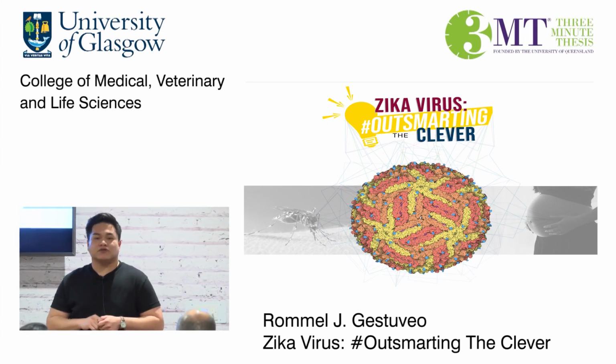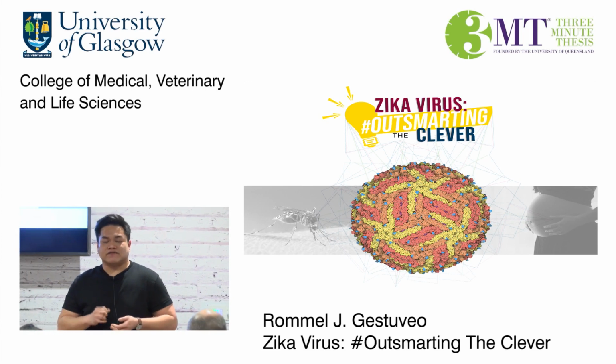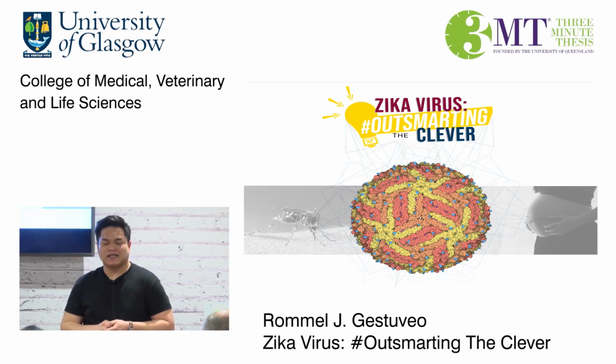This process is a potential target for Zika virus infection so that we can stop it and prevent transmission and infection. The weather in Scotland is not favorable for mosquitoes to thrive, but with climate change and increasing global temperature, we only expect for things to get worse in affected countries, and we expect for other countries that are not affected to have a potential threat. With this, we need to come up with novel solutions to outsmart that clever virus.